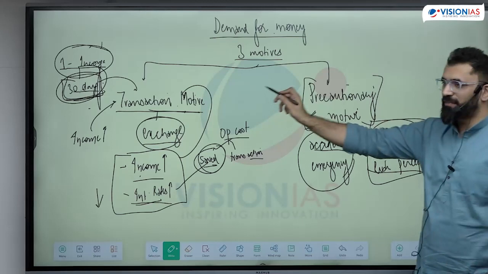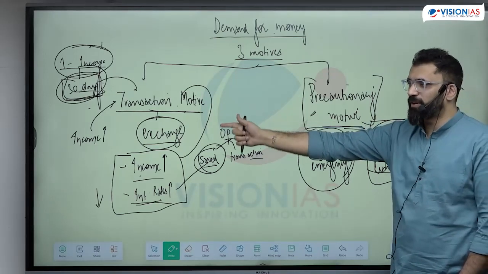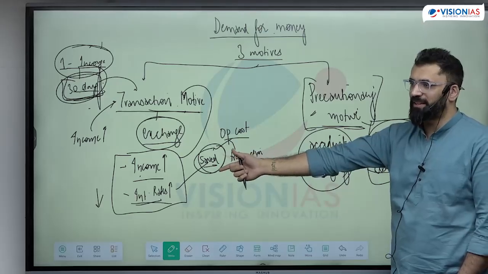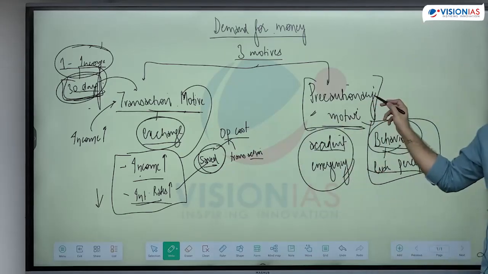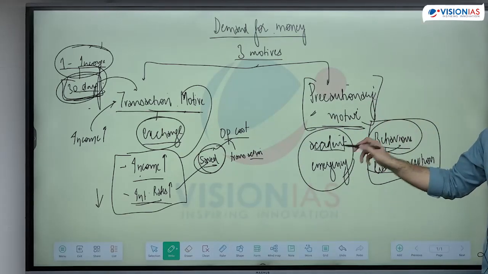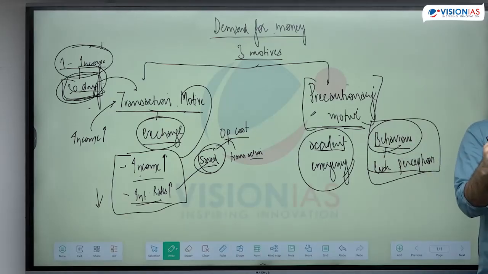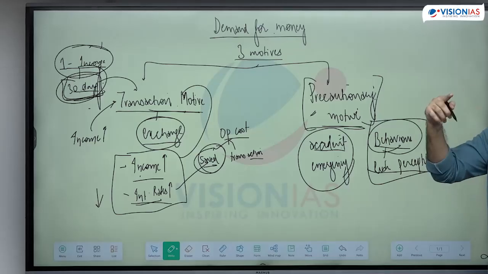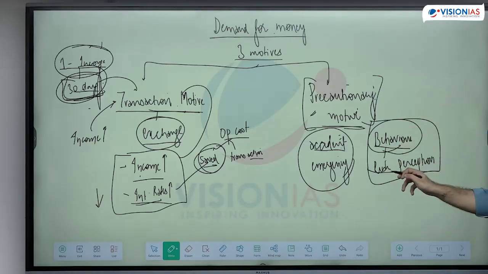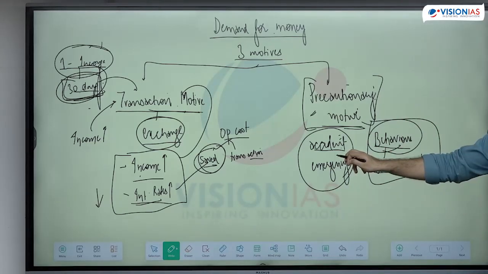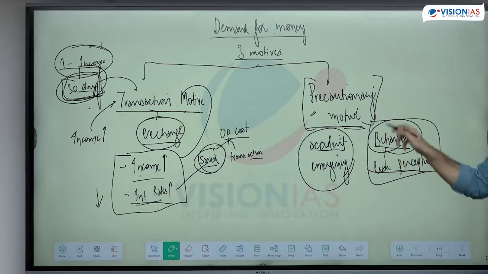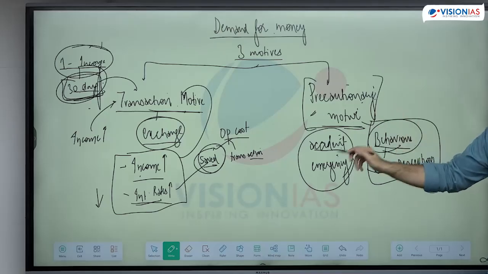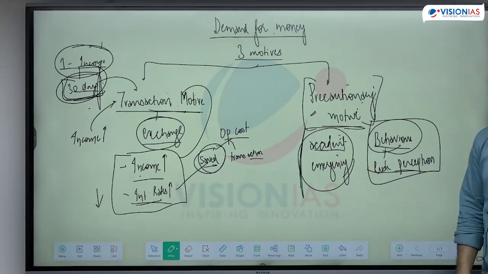I need money for transactions. I transact more because I have more income. Or if income can be saved, it will be giving me more returns, I'll save it first. But this is completely dependent on a factor which might happen in the future. This is for an accident or emergency which you are thinking this might happen. So it's based on your perception whether this event will materialize or not. Based on that only you will save money. This precautionary is keeping money with yourself, thinking of a risk in future.